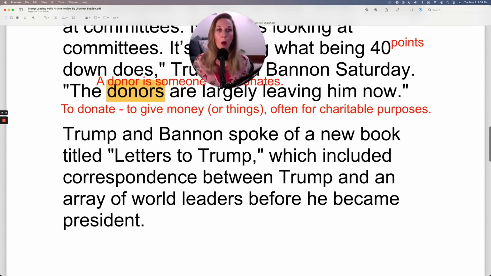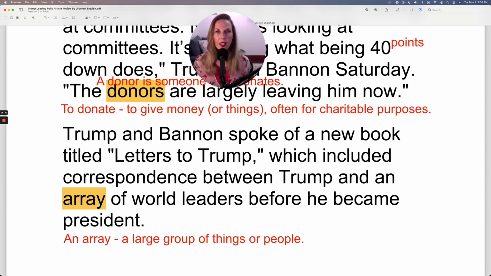Trump and Bannon spoke of a new book titled Letters to Trump, which included correspondence between Trump and an array of world leaders before he became president. Let's take a look at the noun array. An array, this is a large group of things or people. So here, the book, Letters to Trump, included correspondence between Trump and a large group of world leaders. So many world leaders, an array of.